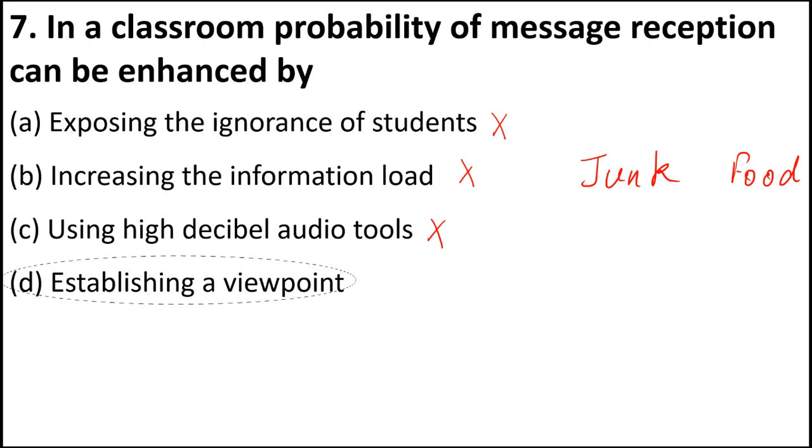The right way is to tell the benefits of eating healthy food and the disadvantages of eating junk food. So when students see there are numerous benefits of eating healthy food, and the disadvantages associated with junk food, they will automatically start eating healthy food. So this is by establishing a viewpoint. That is why D is the answer.